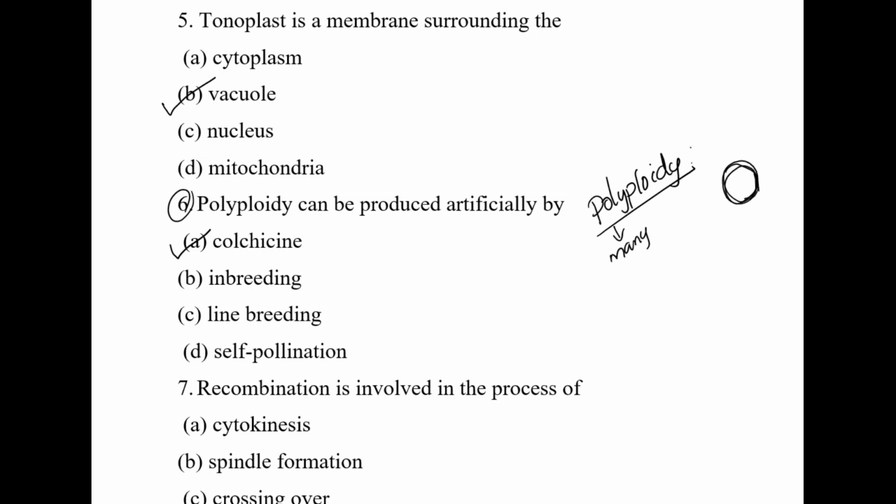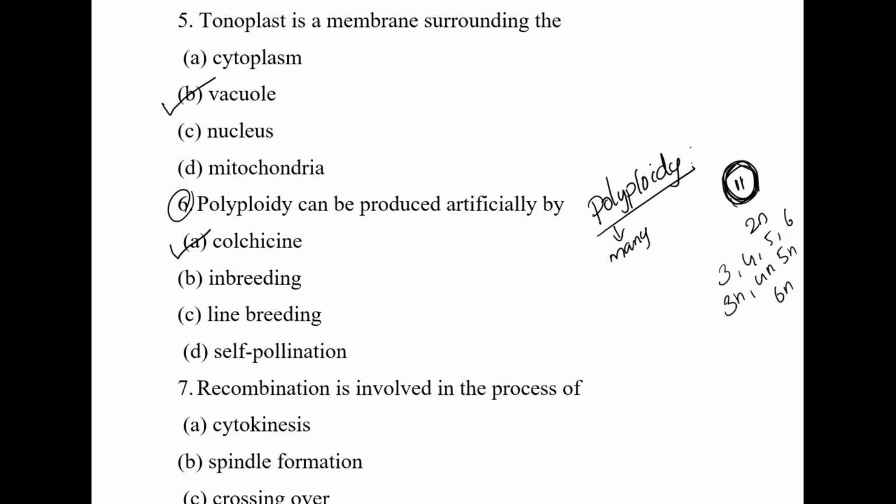Suppose it is a diploid cell, 2n, containing two sets of chromosomes. This is a normal case. Polyploidy is mainly produced in plants. Most polyploids are found in plants, where more than two sets of chromosomes are found, mainly 3, 4, 5, 6. A different number of sets of chromosomes found in a cell is known as polyploid, that is, 3n, 4n, 5n, 6n, etc.